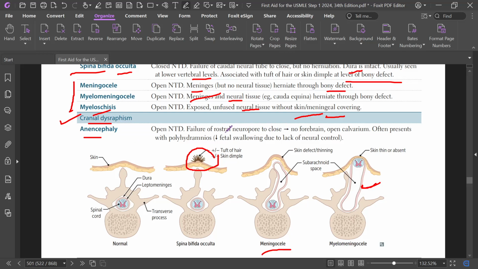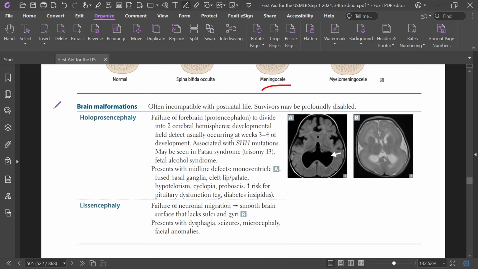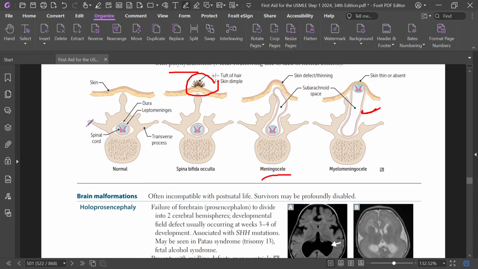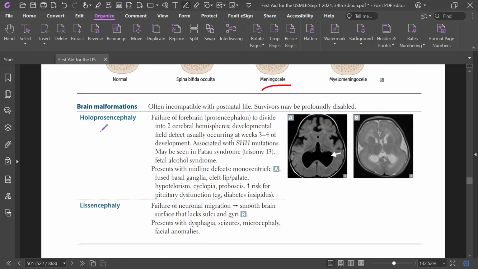In anencephaly, there is no brain, no forebrain, open calvarium, often presenting with polyhydramnios. There is more and more amniotic fluid in the mother. This is all about neural tube defect.